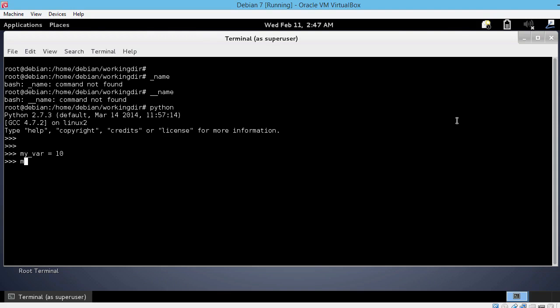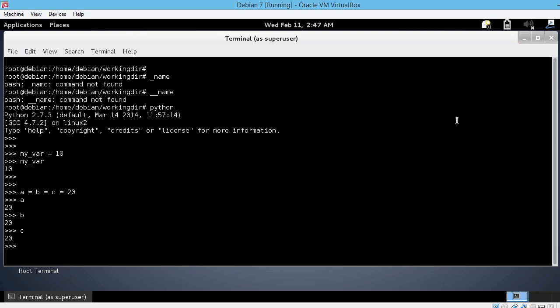Okay, so let's see myvar, it has the value 10. You are also able to do multiple assignments, so you can assign a value to multiple variables at the same time. The syntax for that would be, let's use variables a, b, and c. a = b = c = 20. Okay, so now let's see each variable. a is 20, b is 20, and c is 20.